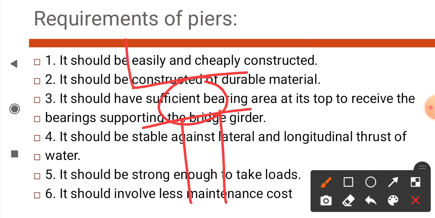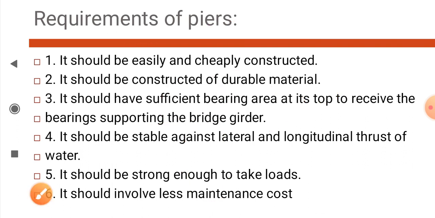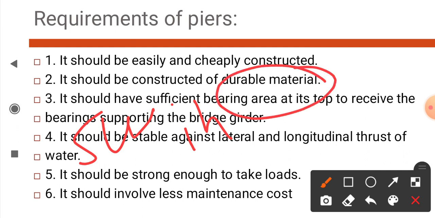To carry the huge, heavy load of the bridge, the pier should be strong and stable. Next, it should involve less maintenance cost. Suppose we construct the pier with good quality and durable material, then there will be less maintenance cost. These are the requirements of piers.